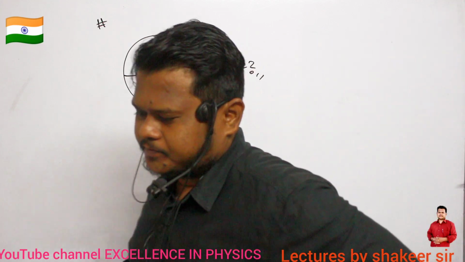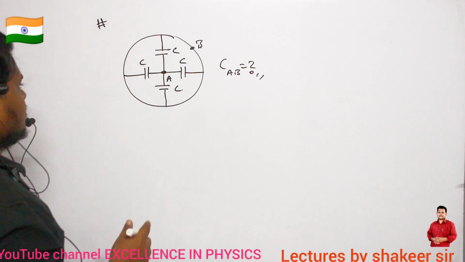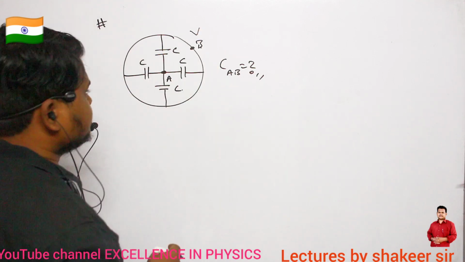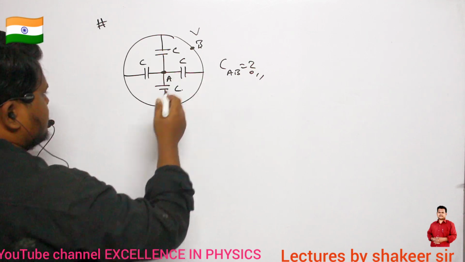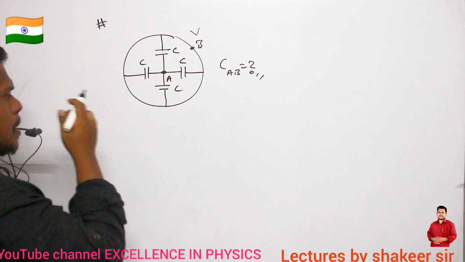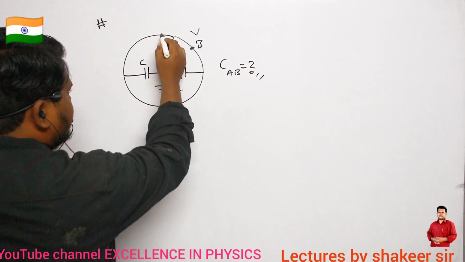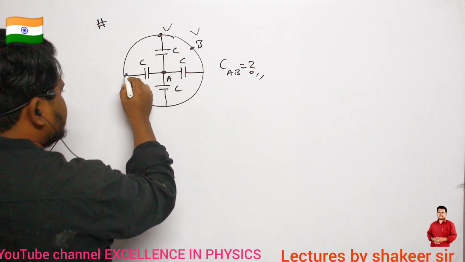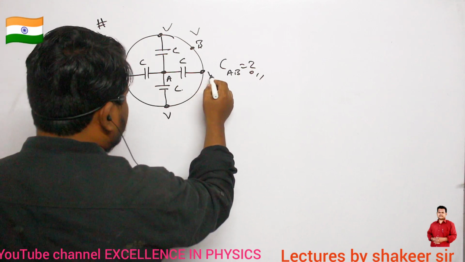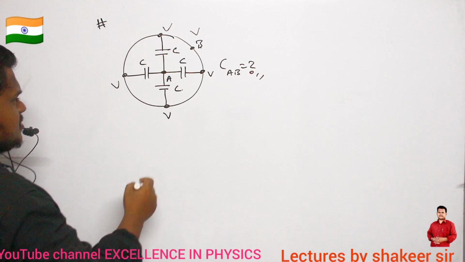See here, let the potential at point B be V. Okay, ma? C by 4 is not correct. Okay, ma? So here if potential is V, here what is the potential? V only. Here what is the potential? V only. Here what is the potential? V only. Here what is the potential? It is also V. What is the reason?